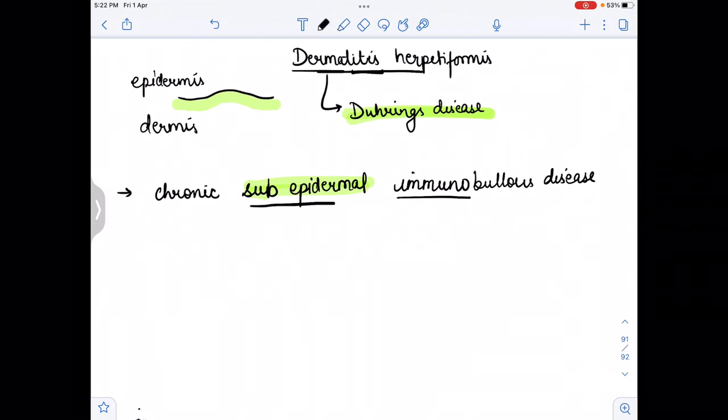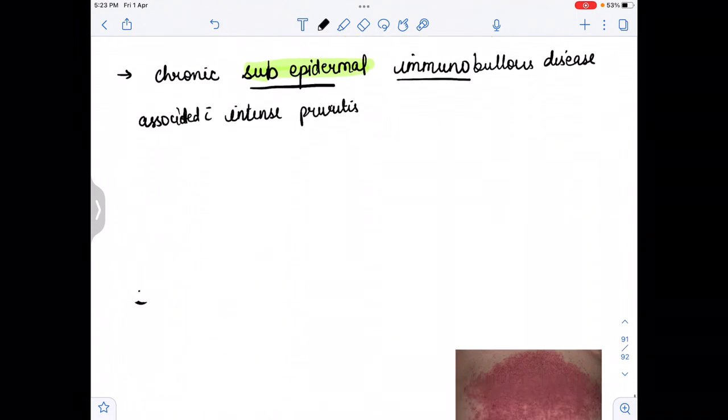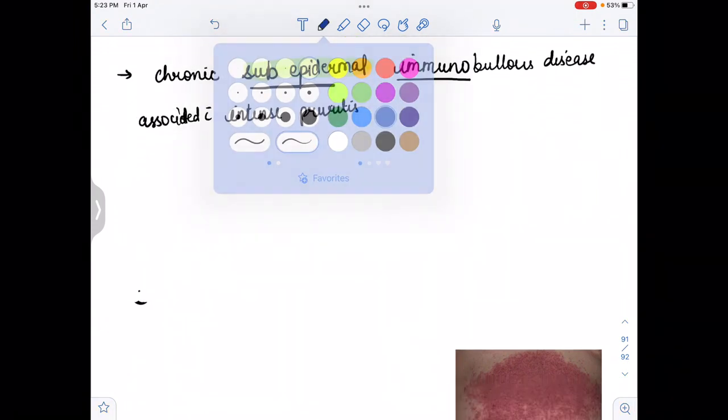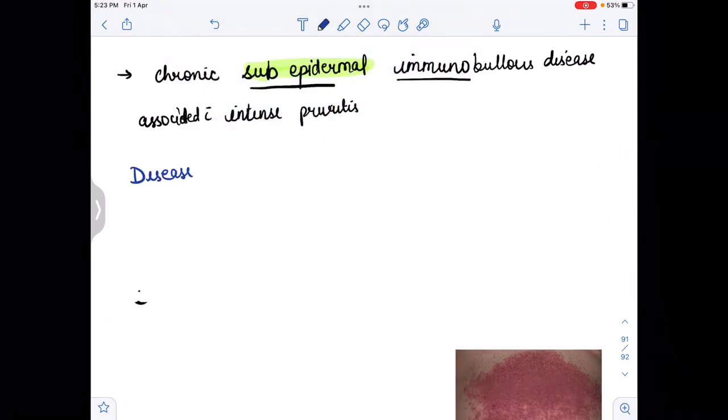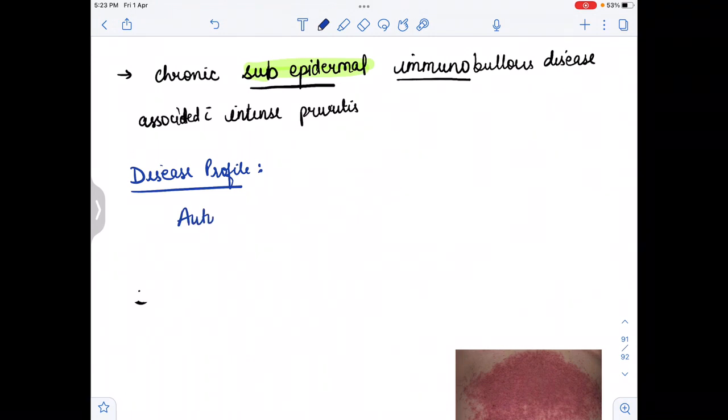In this disease there is intense inflammation, so intense pruritus will be there. So it is an immunobullous disease which is associated with intense pruritus. Now we have to know the disease profile. For the disease profile we have to know which autoantibodies will be there.